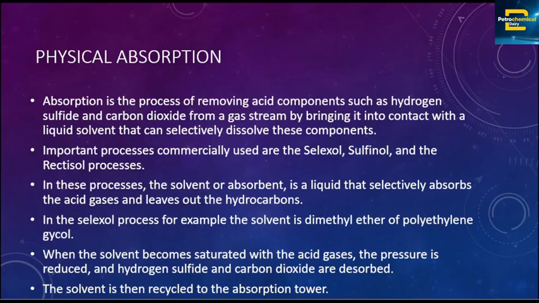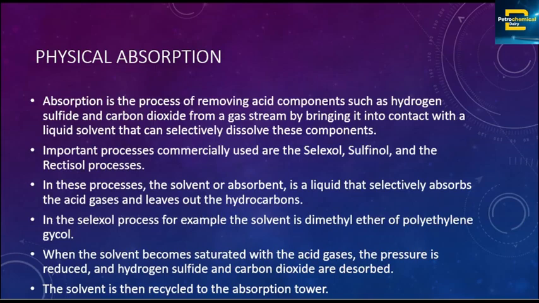Now this absorption is the process of removing acid gas, as I said, hydrogen sulfide and carbon dioxide, from natural gas. So absorption is the process of removing these acid gas components from our gas stream by bringing it into contact with a liquid solvent that can selectively dissolve these components. Now the important processes commercially used are the Selexol process, the Sulfinol process, and the Rectisol process.